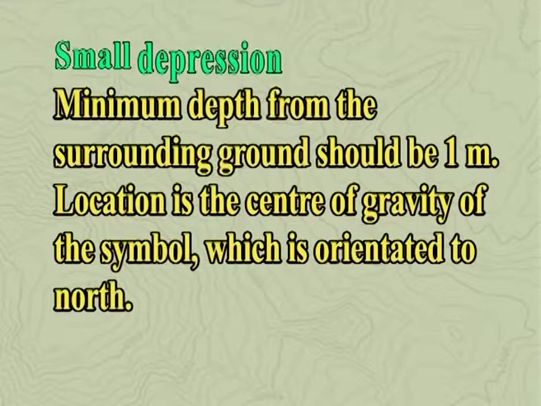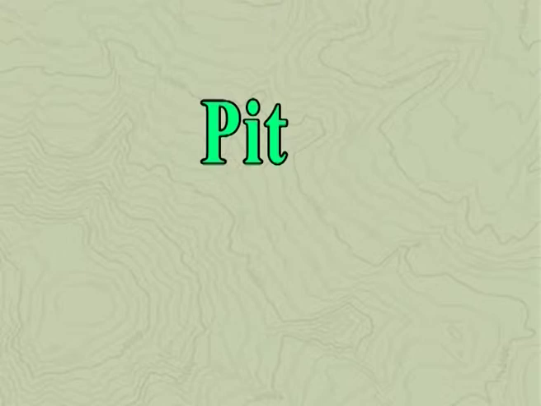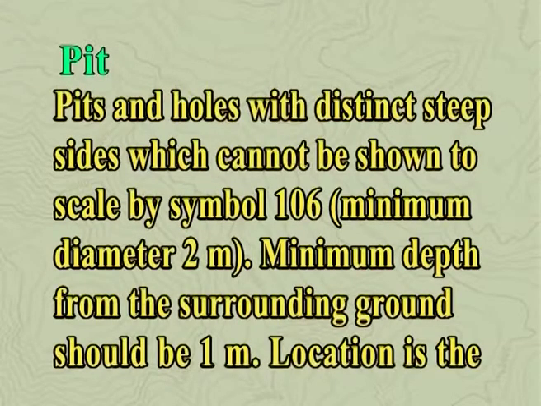Location is the center of gravity of the symbol, which is oriented to north. Then pits and holes with distinct steep sides, which cannot be shown to scale by symbol. Minimum diameter is 2 meters. Minimum depth from the surrounding ground should be 1 meter.